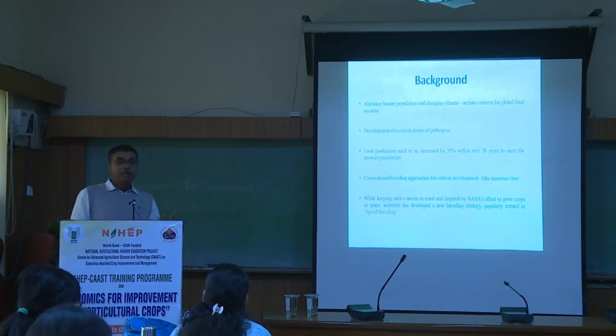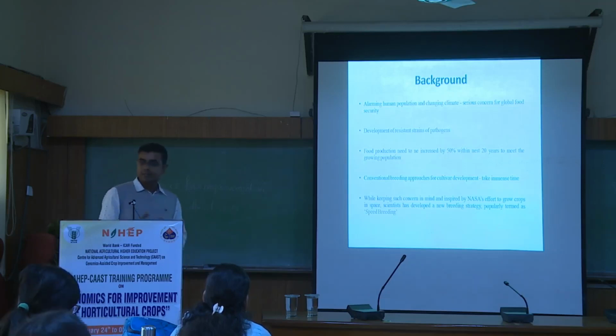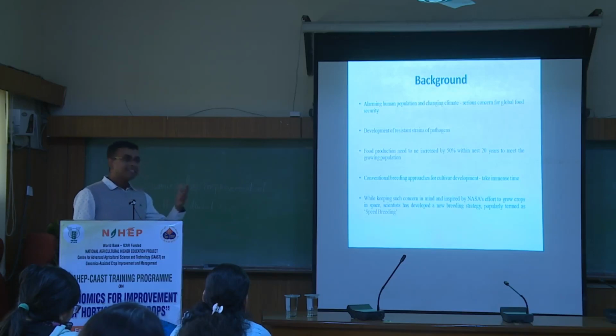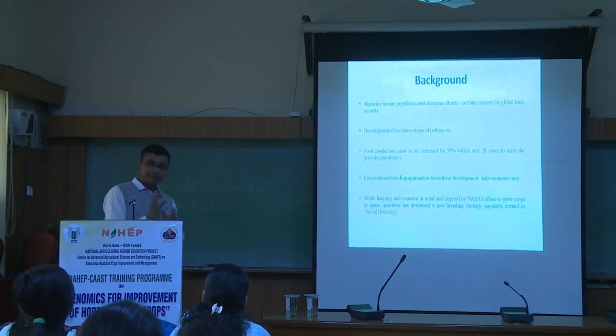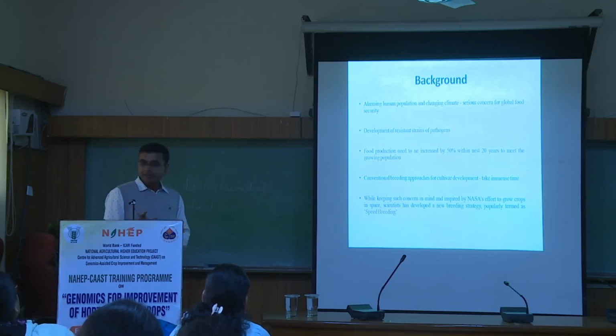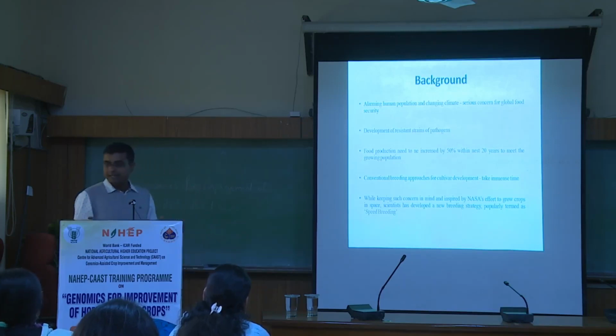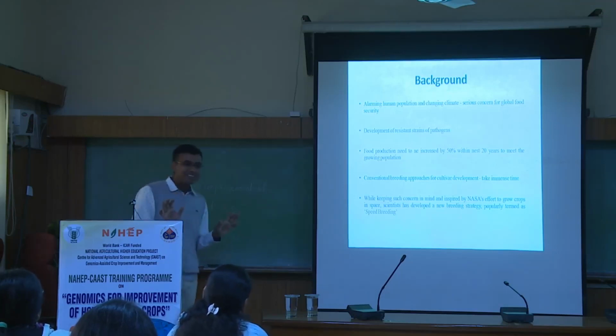When you come to fruit breeding, breeding of citrus, breeding of mango, what is the cycle? The cycle is at least 5 to 10 years for a single generation advancement. If you want to integrate a particular trait through backcrossing, how much time will you need? You will need 50 to 100 years. By then none of us will be here for integration of a particular trait.